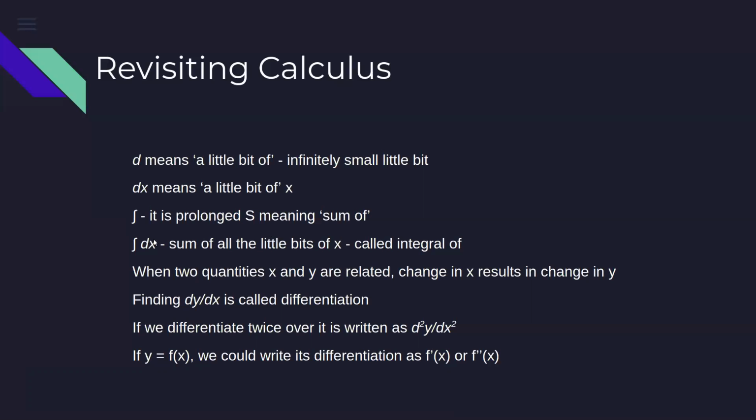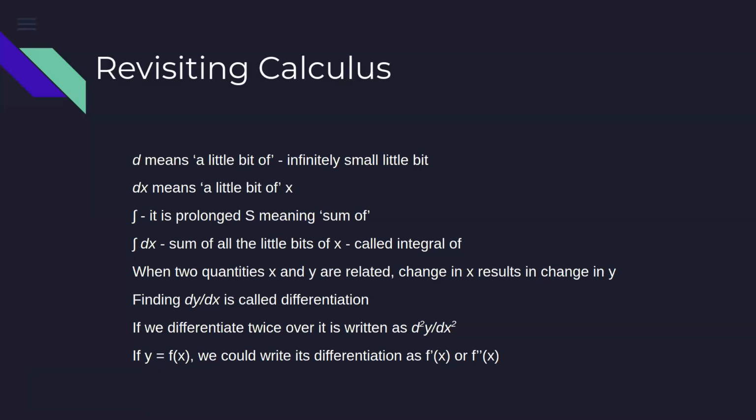Okay, so the integration of dx, if you say, it is nothing but finding out the sum of all the small changes that you do in x. So if we say integration of dx, it means nothing but find out the sum of all the small changes that can happen in x. That is just to revisit some of the terms that you may have learned in calculus, but we are not going to use integration. We'll just limit ourselves to differentiation.